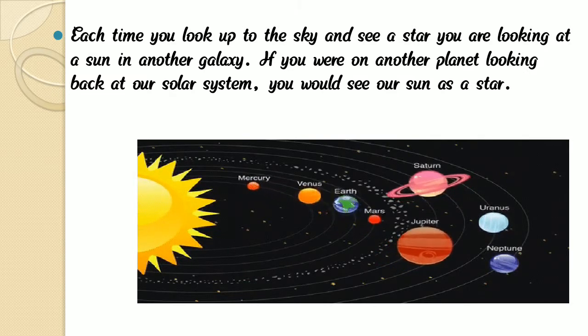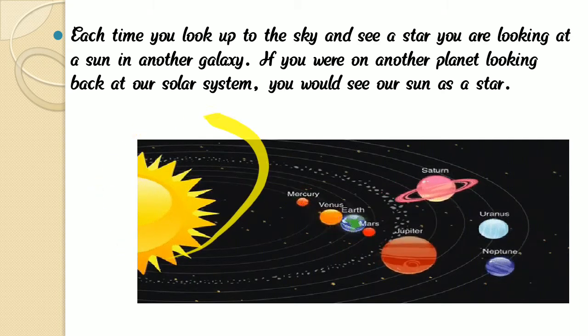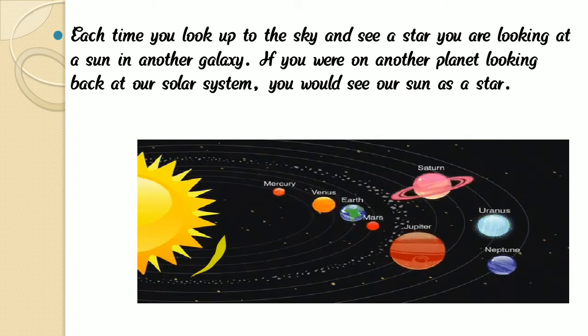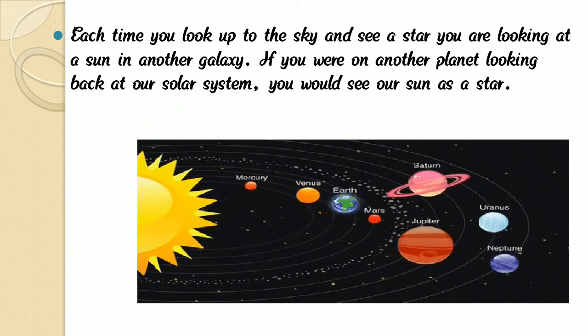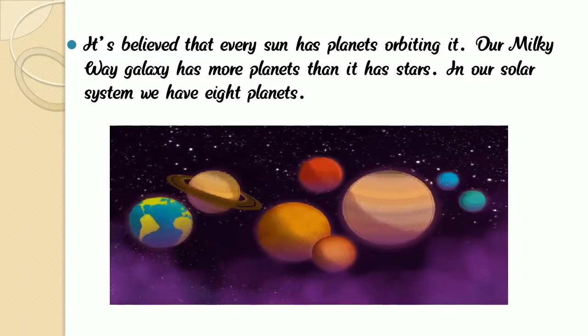The sun is a big yellow star. It is believed that every sun has planets orbiting it. Our Milky Way galaxy has more planets than stars.